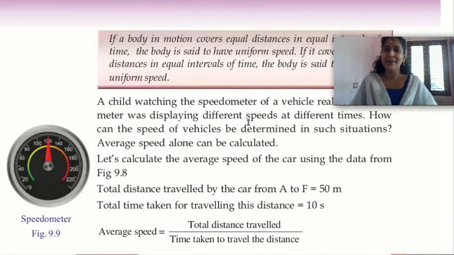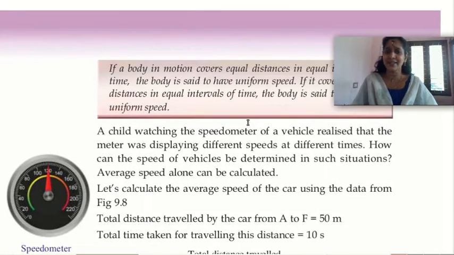For example, a child, Vishnu, was watching the speedometer of a vehicle and realized that the meter was displaying different speeds at different times. The speedometer shows different speeds at different times. In each moment, the speed is changing.